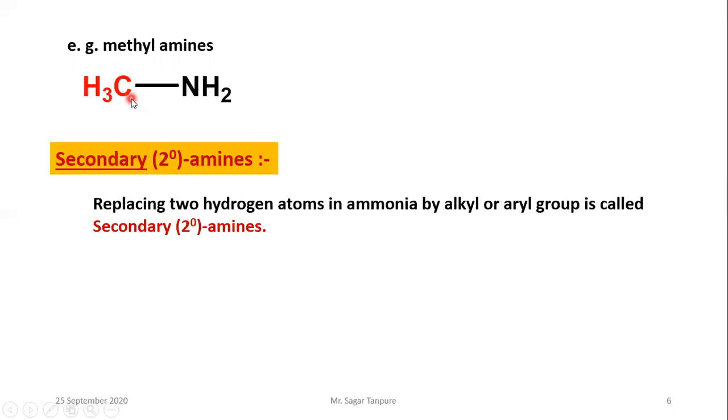That is, a hydrogen atom is replaced by an alkyl group. So what is the name of this structure? Methyl amine. Then another, aniline. Here one hydrogen atom is replaced by an aryl group, that is, a hydrogen atom is replaced by a benzene ring. So its common name is aniline.